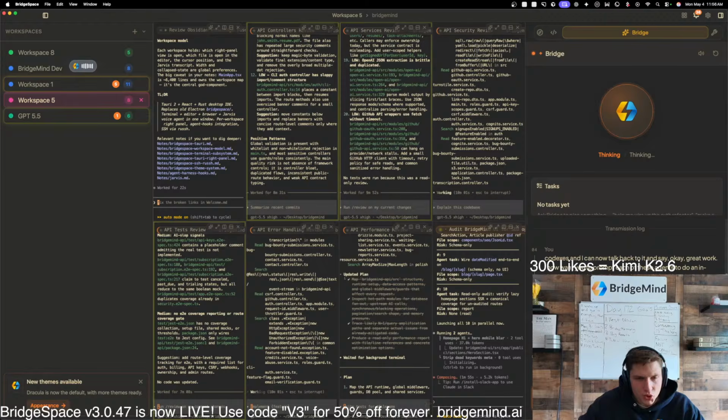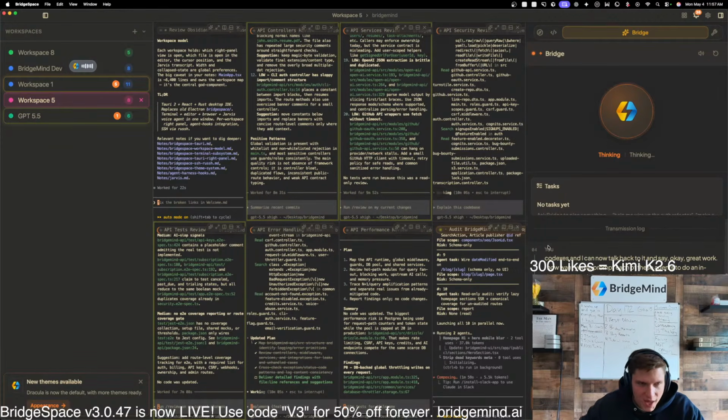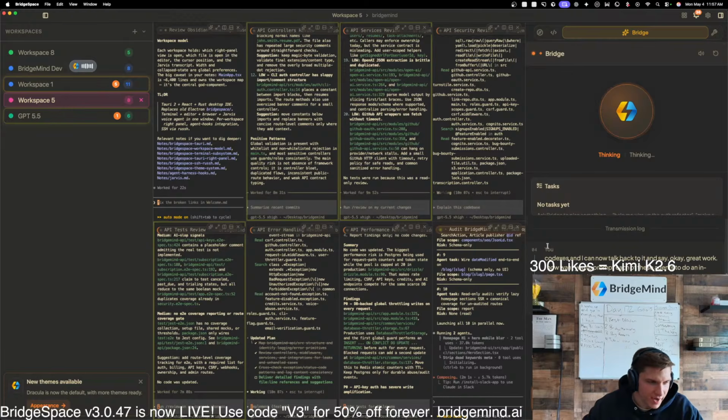Okay, I now need you to review the outputs from each of these terminals and create a task list for what needs to be done next.